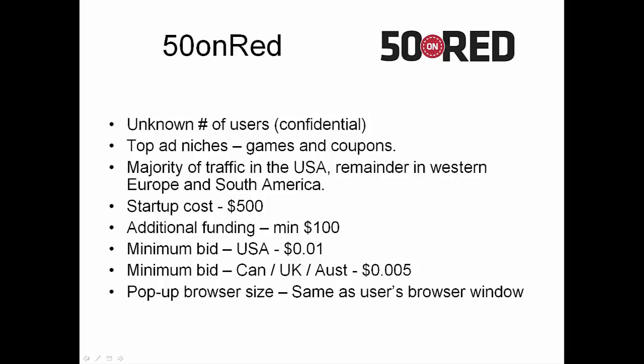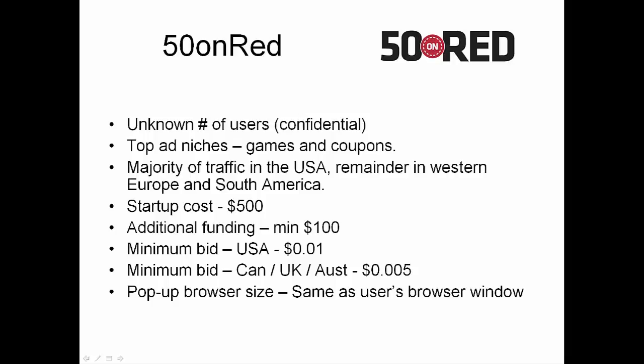However, they did tell me that their top niches that are advertised within 50 on Red are in games and coupons. Most of the traffic for 50 on Red is in the US, with the remainder in Western Europe and South America. Getting started on 50 on Red is going to cost $500 for you, and minimum additional funding is $100 with them.